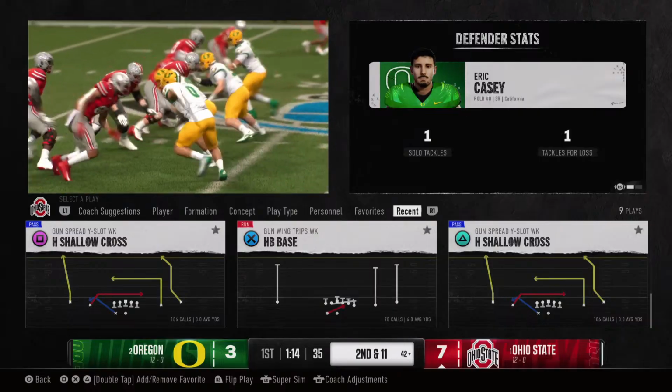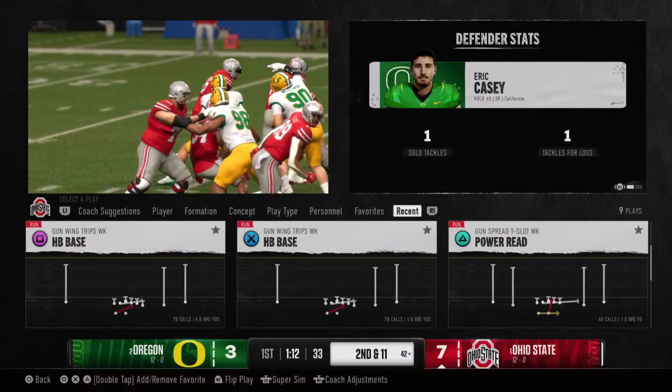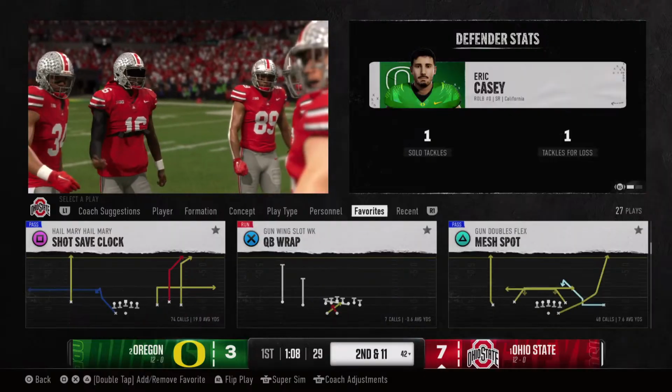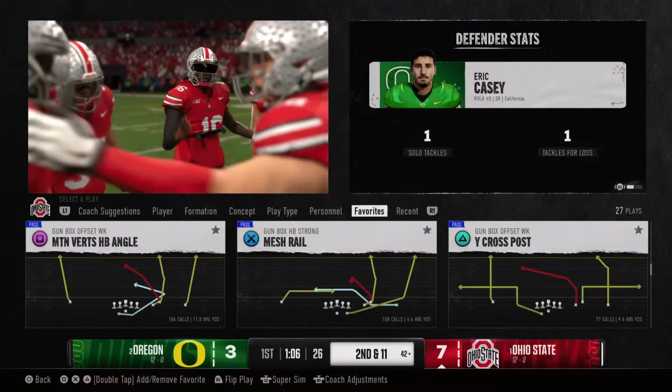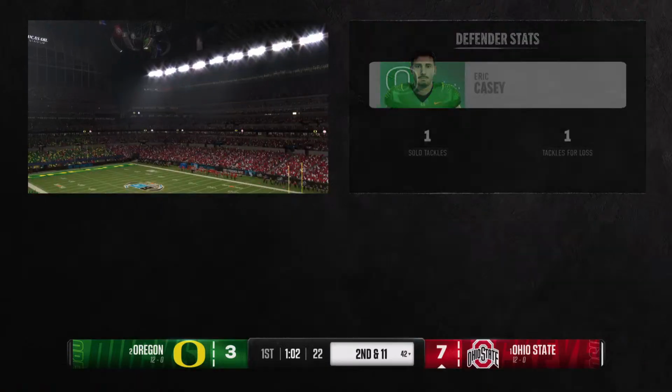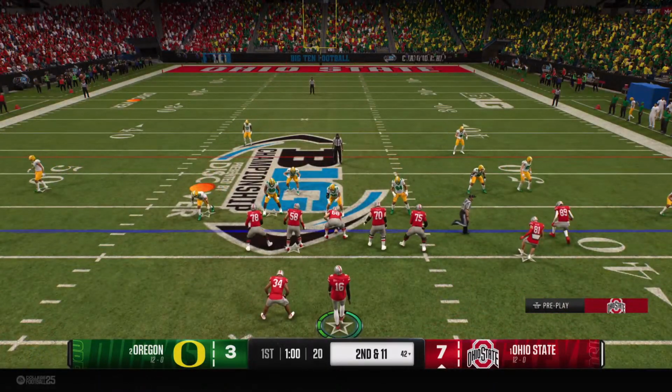Well, that's what we call assignment football by the defense. They took away the back inside, and there's a perfect play to be able to stop an athletic quarterback on the option. 2nd down play coming up for this offense.